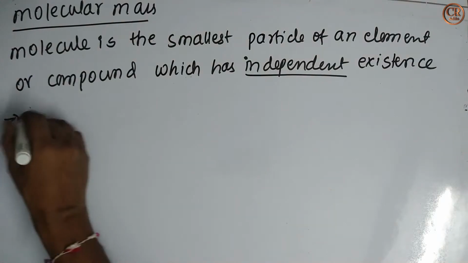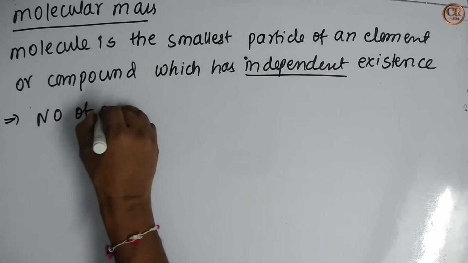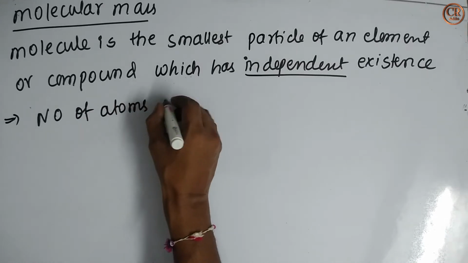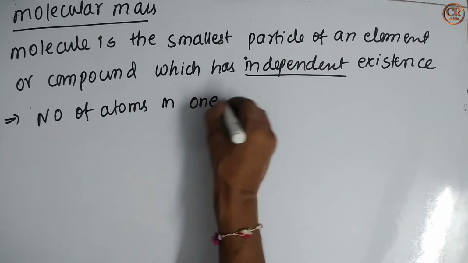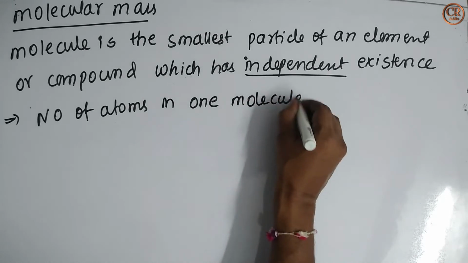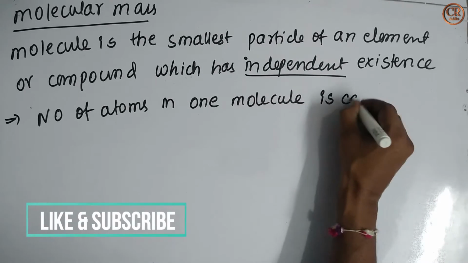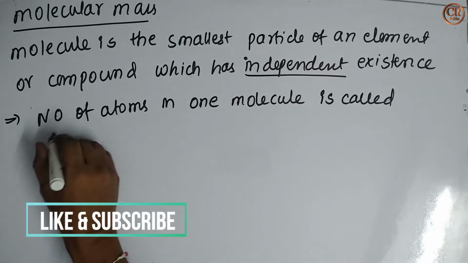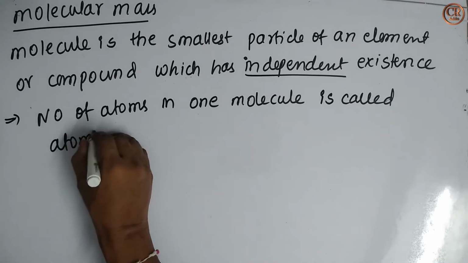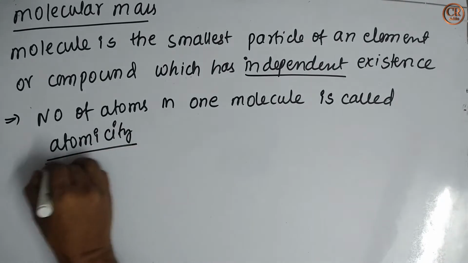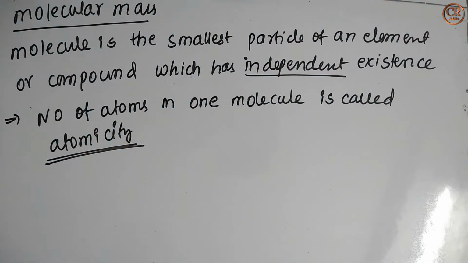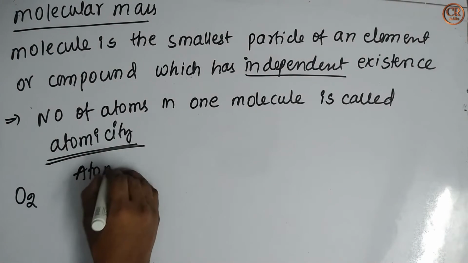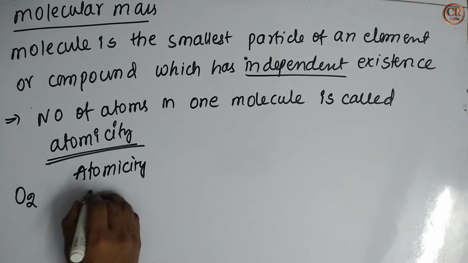The next important point is the number of atoms in one molecule. The number of atoms in one molecule is called atomicity. Remember, atomicity is nothing but the number of atoms in one molecule. Let us take one example, O2. In O2, how many atoms are there? 2 atoms are there. So its atomicity is equal to 2.